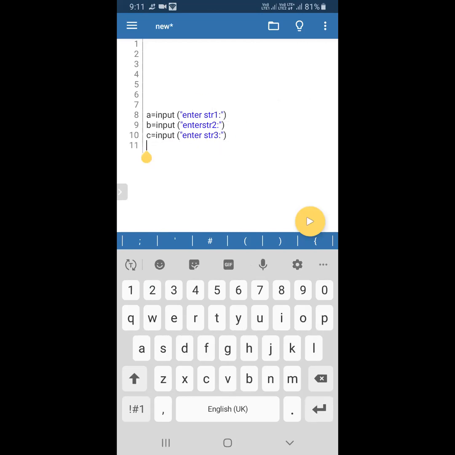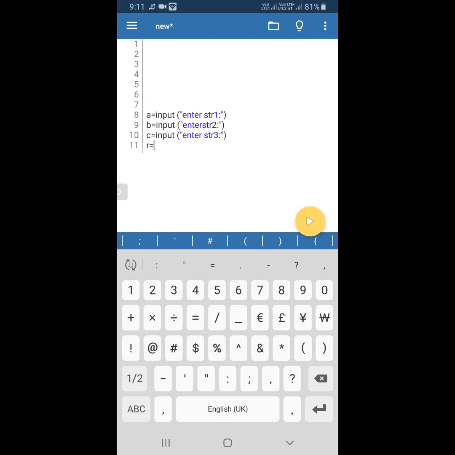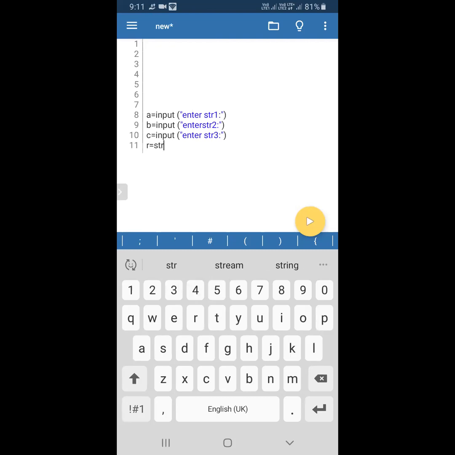Afterwards, I'm making the call statement. I'm going to define a function that will receive three strings and convert them into uppercase or lowercase. I'm just doing string conversion. So I'm giving r equal to strcon, that is string conversion. I'm just giving a name, whatever name we can give as per the identifier rule, since it is the function name only. And then I'm passing the three arguments.